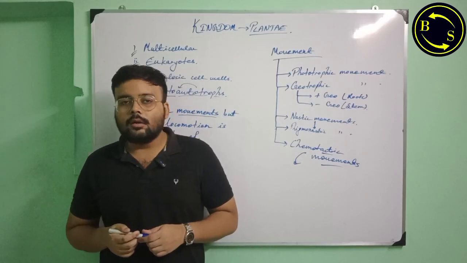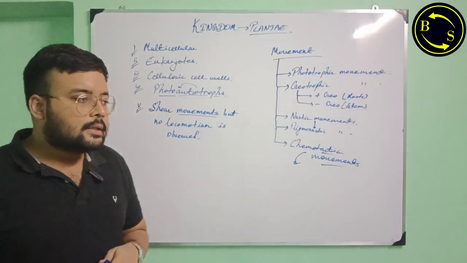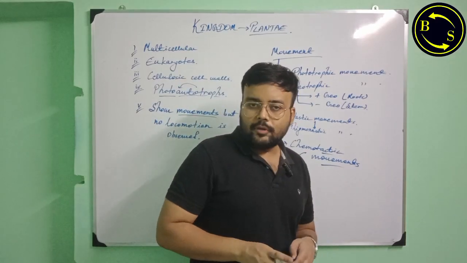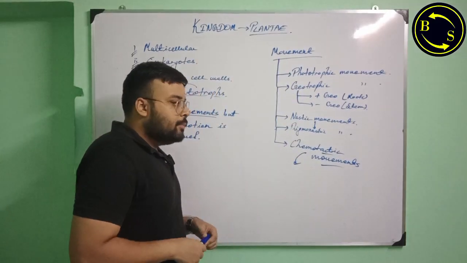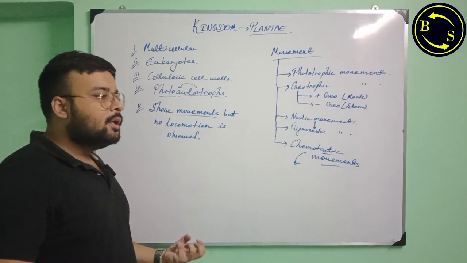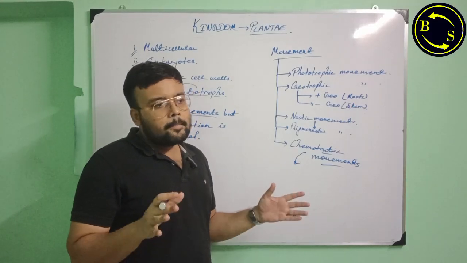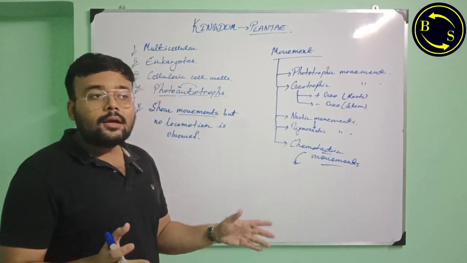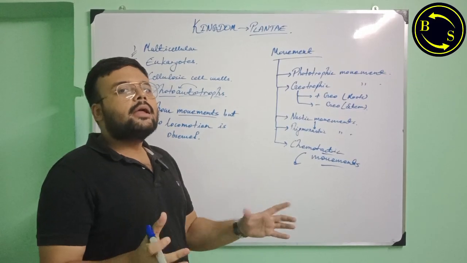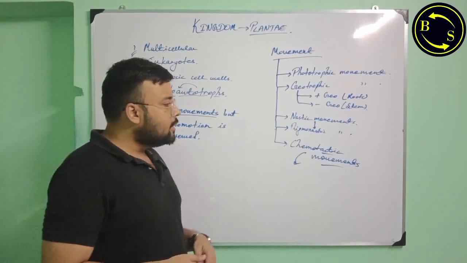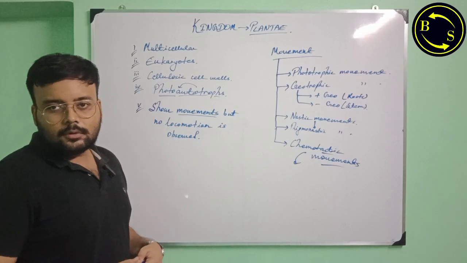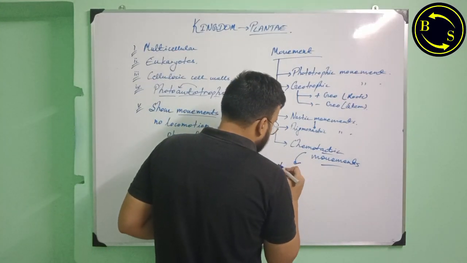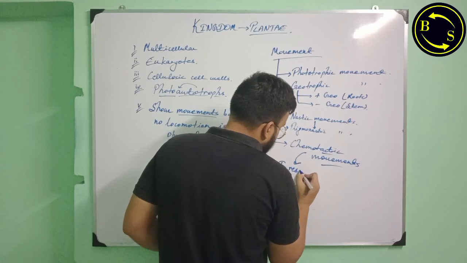There is a phenomenon where certain plants inhibit the growth of other plants in its periphery, right? Because they secrete some chemicals from their roots which prevent other plants of other species in its vicinity from growing. This is an example of chemotactic movement. Okay. So in response to chemical signals.